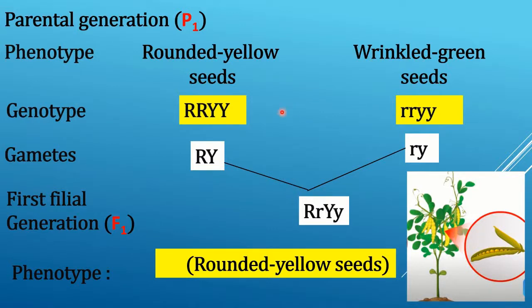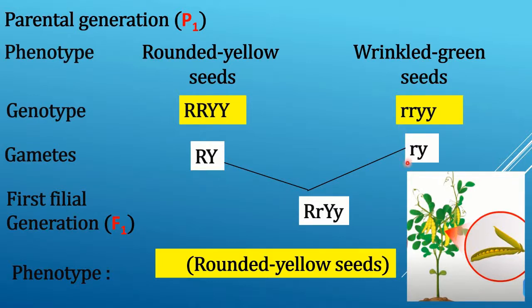Here is a cross between two pea plants, one with yellow round seeds, that is RRYY, and one with green wrinkled seeds, that is small rryy. Because each parent is homozygous, the law of segregation tells us that the gametes made by the wrinkled green plants are all small ry.